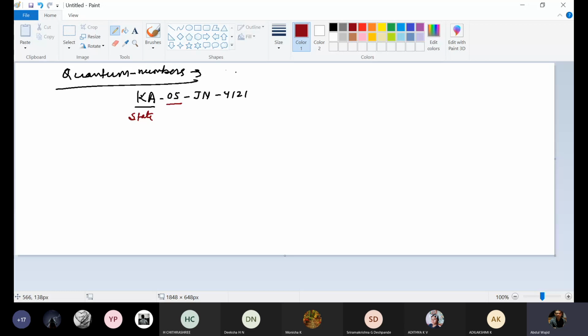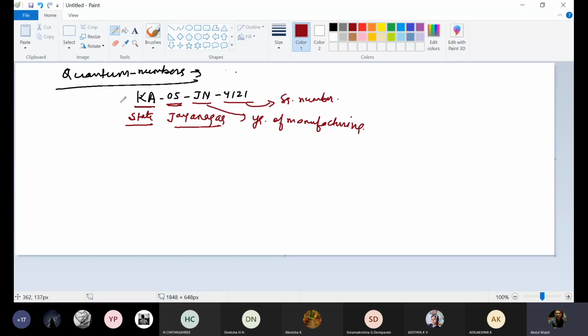This code represents Jayanagar, that is the locality. In Karnataka it is like this, but in other places this is the state and this is the city. Then this will be the year of manufacturing, and this is the serial number in that year.